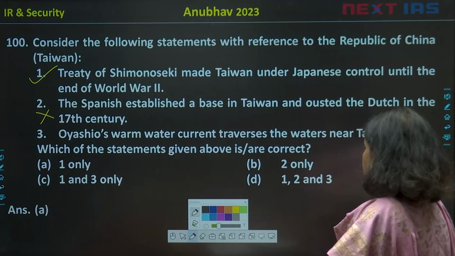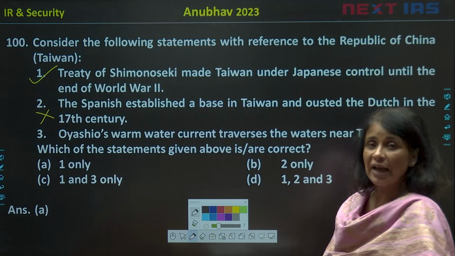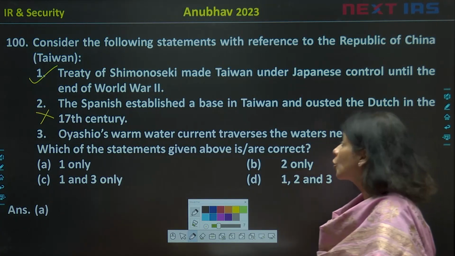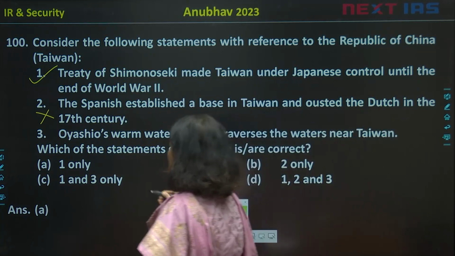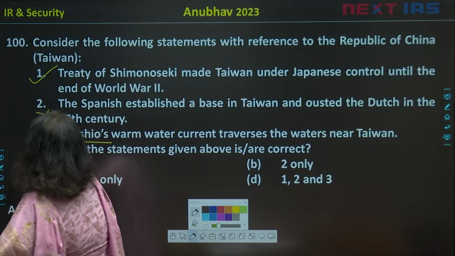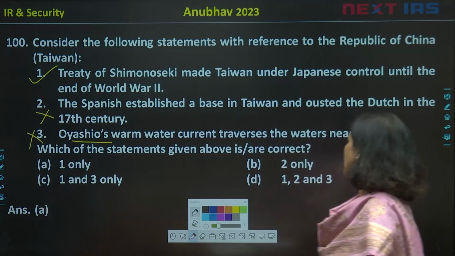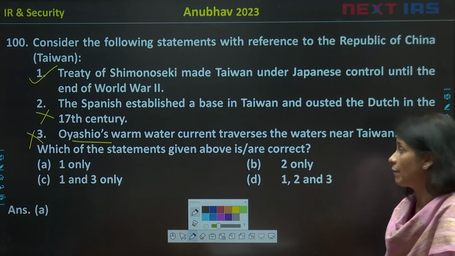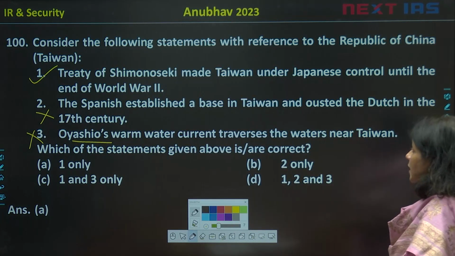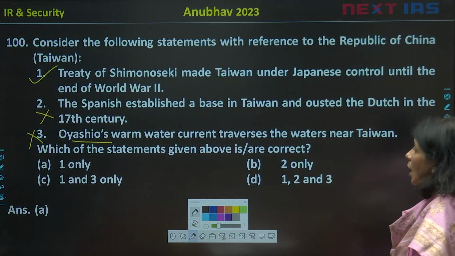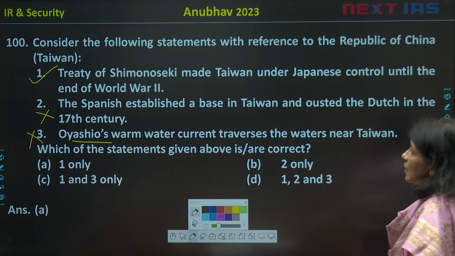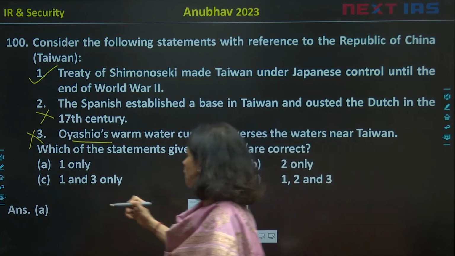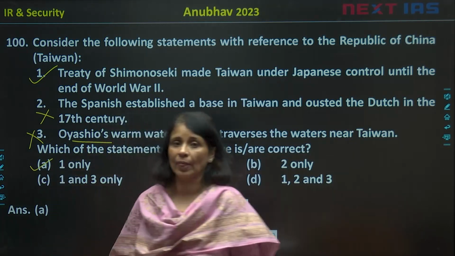Oyashio warm current, it is not Oyashio. If you look at Taiwan, it is the Kuroshio. Oyashio is wrong. It is Kuroshio. Kuroshio current traverses the waters near Taiwan. So, which of the following statements given above is or are correct? Only one statement is correct, that is number 1. So, the answer automatically is A.